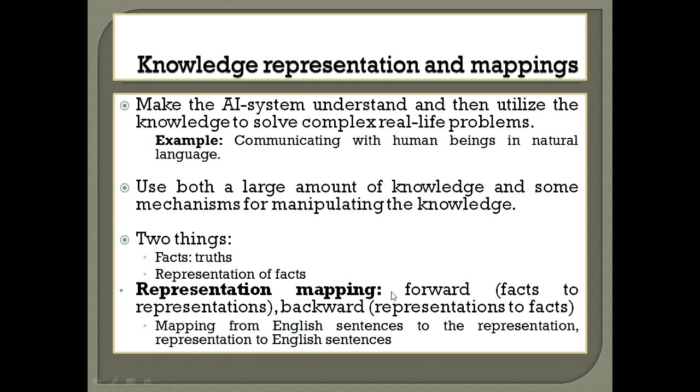And so there is a mapping between facts to representation and representation to facts. So if you are having English sentences for the given amount of knowledge, then we have to do the mapping from that knowledge to the internal representation, and to English sentences. Also there is a backward mapping. So we have to apply this mechanism to perform the necessary operations on the knowledge.